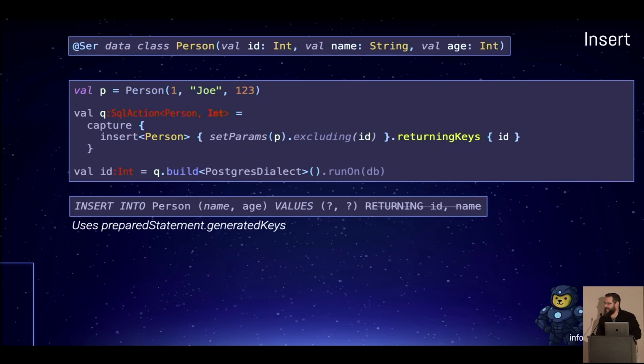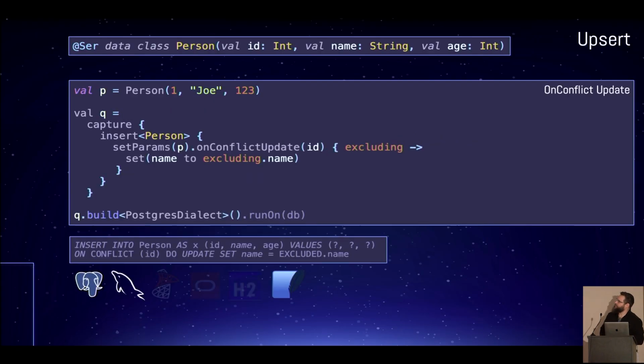If it does not, what you have to do is use a driver level construct called returning keys, and that does it on the driver level using this prepared statement generated keys. You can actually also do various kinds of custom types inside of here. I can't go into it, unfortunately, right now.